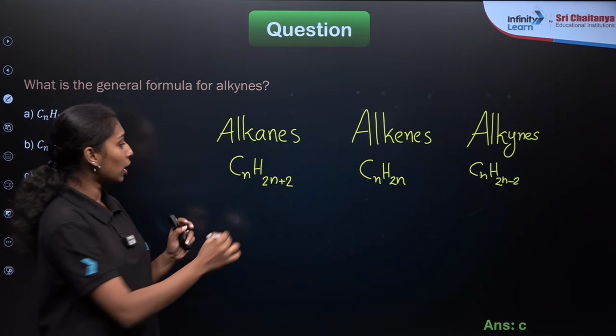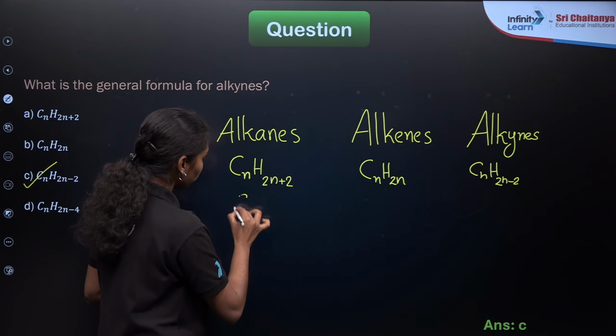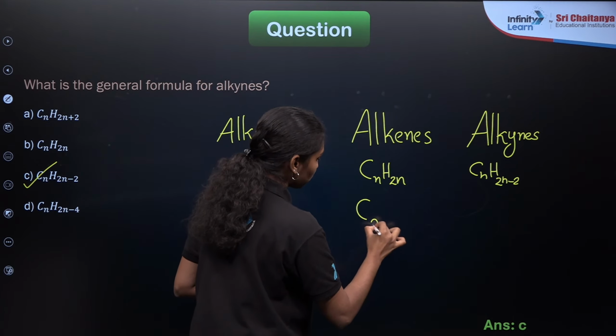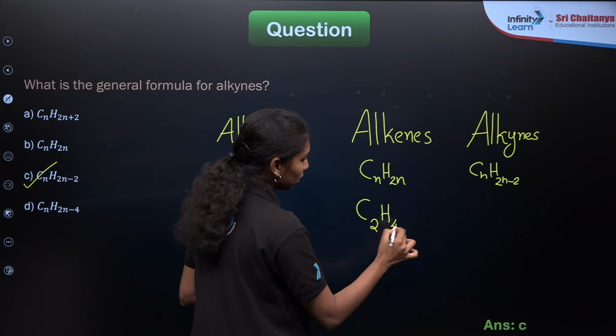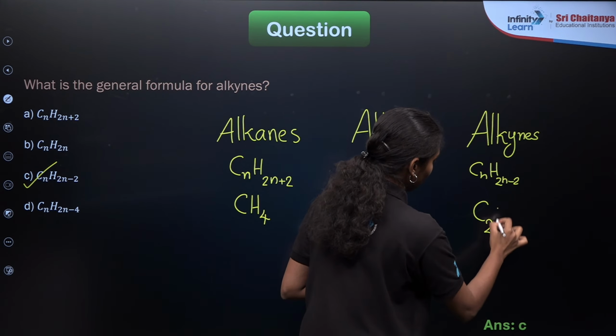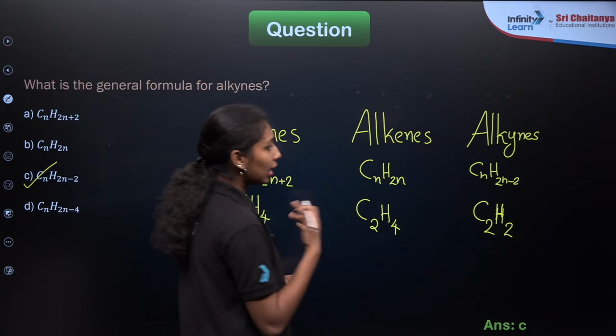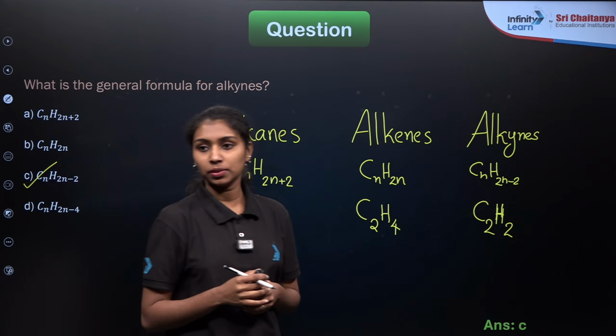If you put the number of carbons here, if it is 1, it will be the first carbon compound, CH4. Then if you take 2 here, it will be C2H4. Then if you take 2 again here, it will be C2H2. So this is the first carbon compound in the case of alkane, alkene or alkyne.